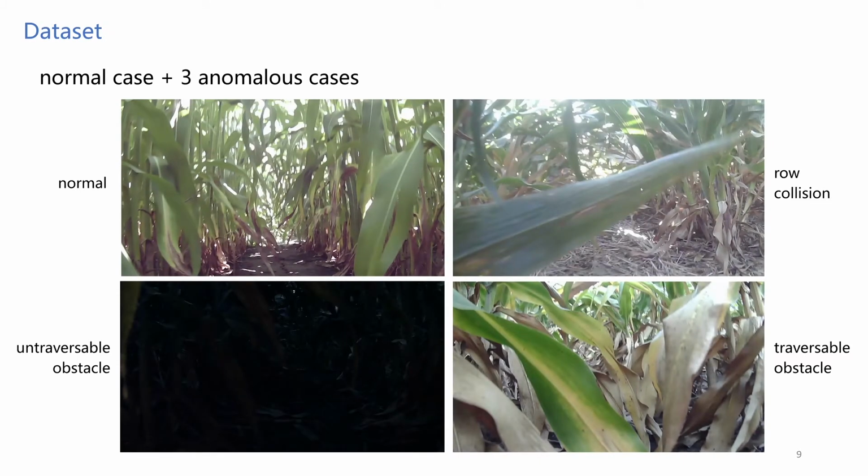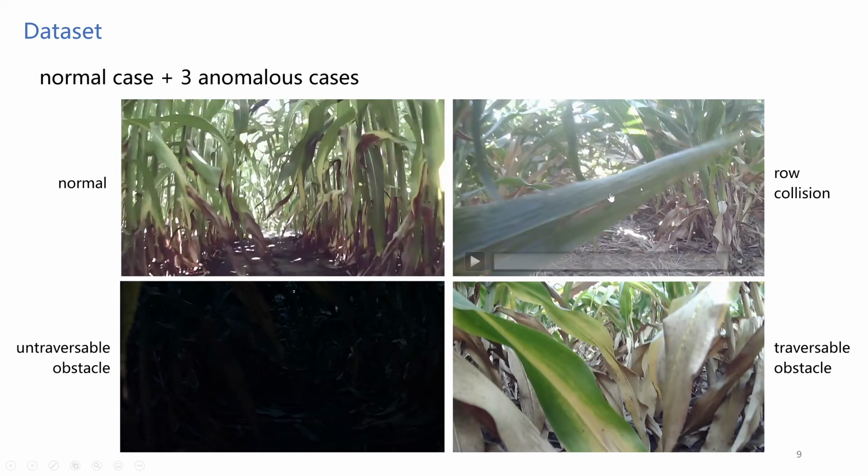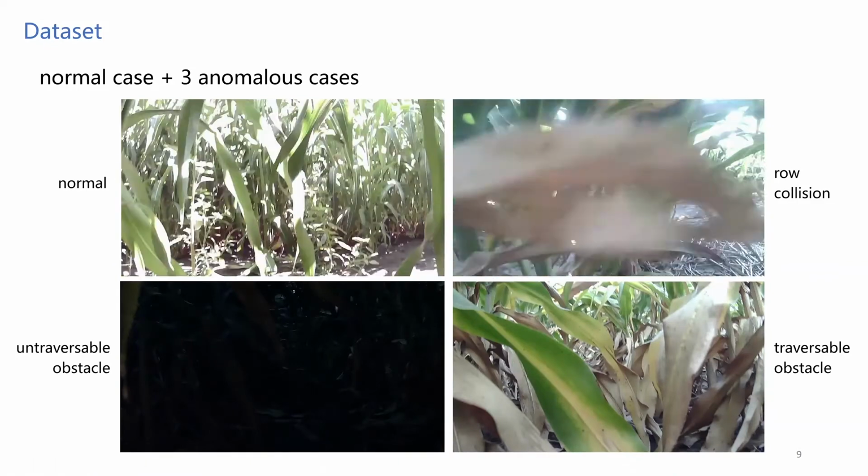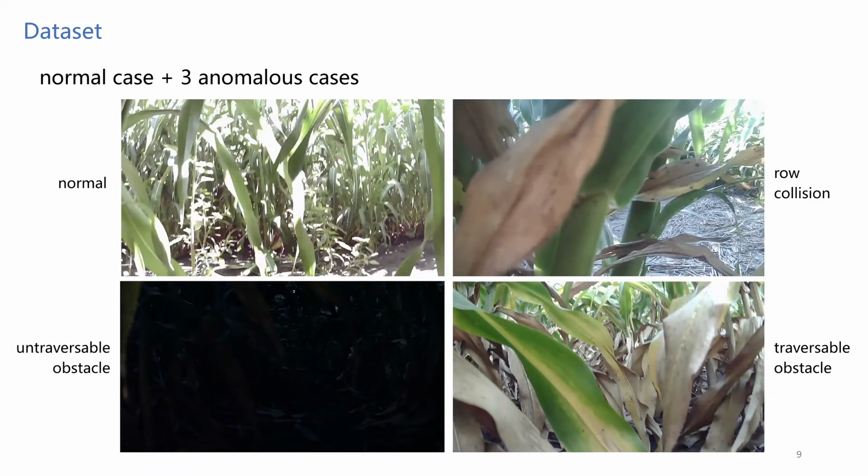The proposed model for anomaly detection was evaluated on data collected with the Terrasentia robot in field environments from August to October 2019. We divided the operation modes during the runs into four different situations. On the top left is the normal case, where the robot navigates between crop rows without any collision.